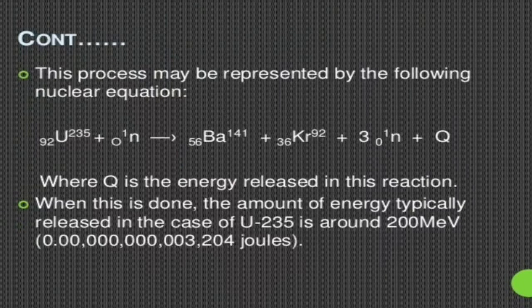This energy comes from the equivalent mass. That means the mass of the reactants is found to be more than the mass of the products. That difference in mass appears in the form of energy, and it comes as the kinetic energy of the products, that means barium, krypton and the neutrons. So in one fission reaction of uranium-235 itself, we are getting 200 million electron volt.